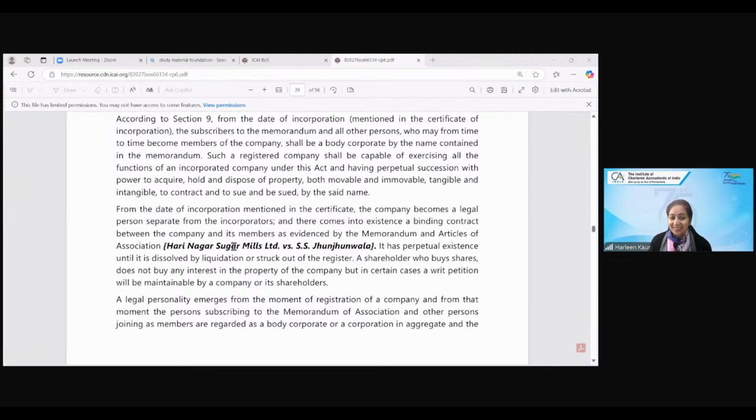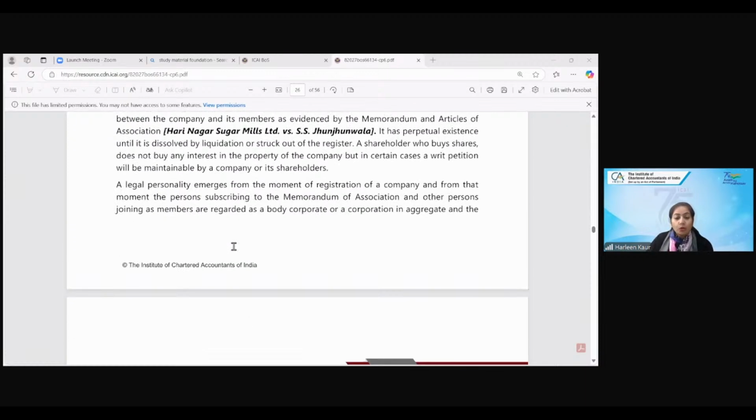Ma'am, another query is that we have recently studied the Heavy Electric Union versus State of Bihar case. Yes. In it we said that the company is not the agent of the President of India or also not of the government of India. Please explain this point a little. You want to understand this point?